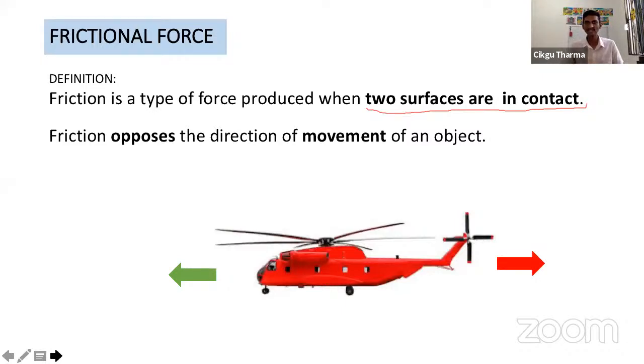When the helicopter is moving to the left, the friction goes to the right, so that they don't allow the object to move. They must go against. Got it? So what we have learned here is that friction always opposes the direction of the movement. It means they don't like the object to move. That is called the frictional force.